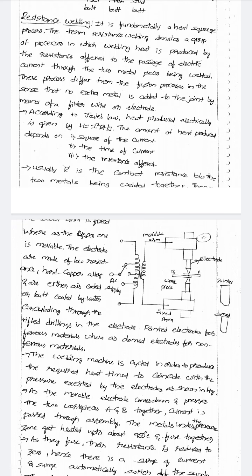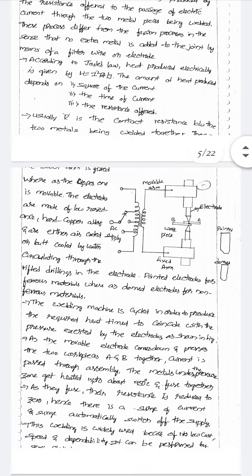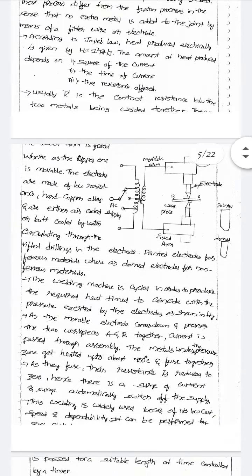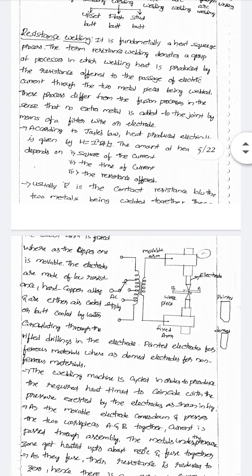We will see them one by one. First, resistance welding: how it works, what the advantages are and what the disadvantages are. See here, it is fundamentally a heat and squeeze process.